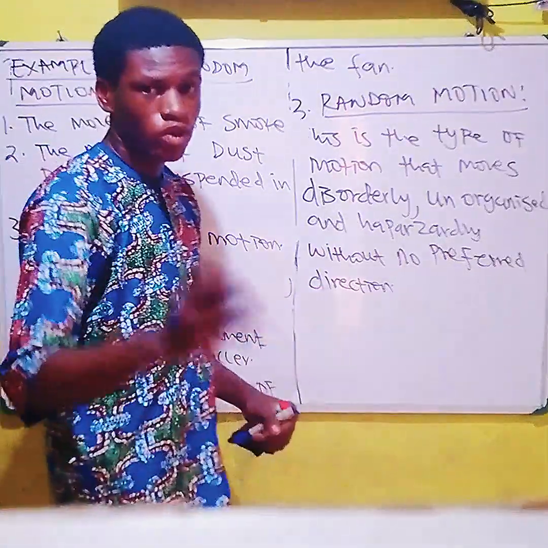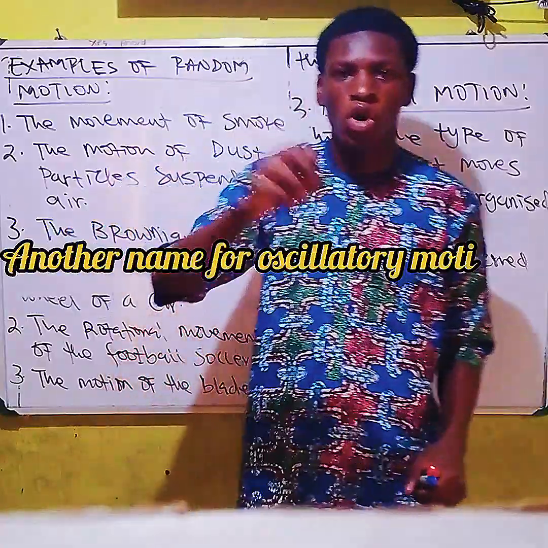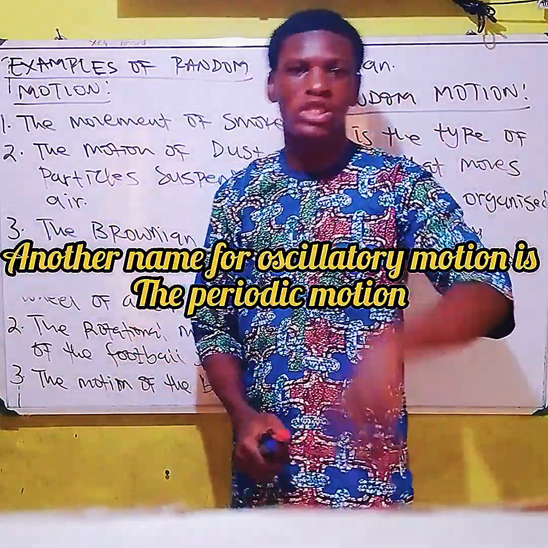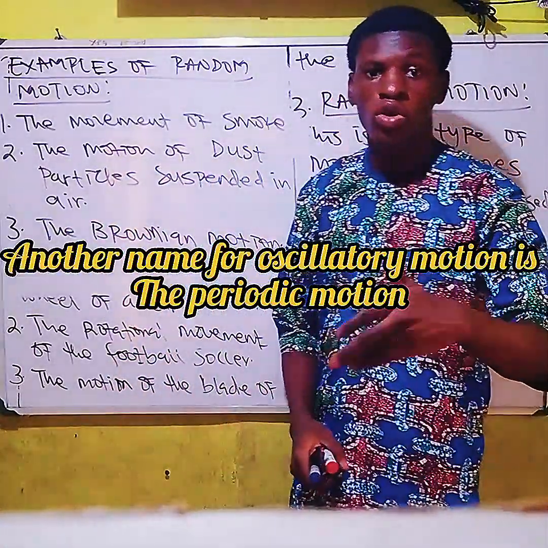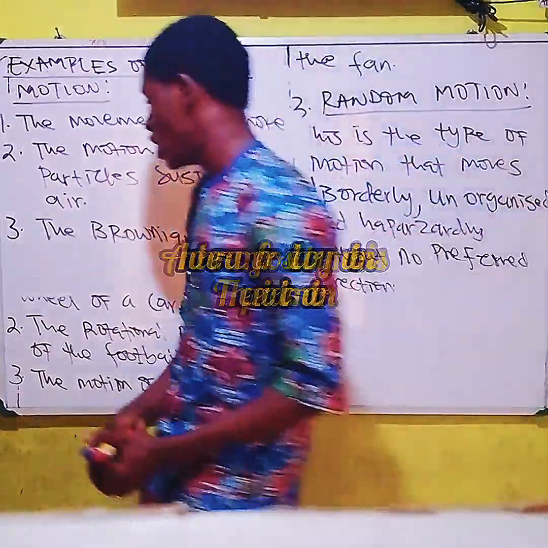Now finally, I told you we have four basic types of motion. Finally, we have what we call the oscillatory motion, which can also be called the periodic motion. Let's take note of that.